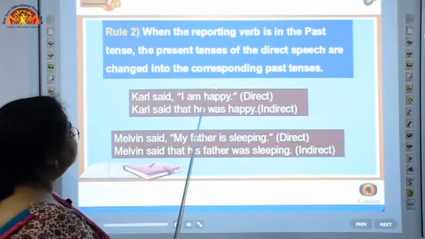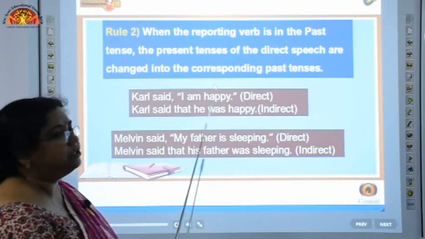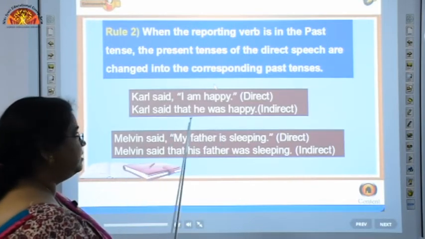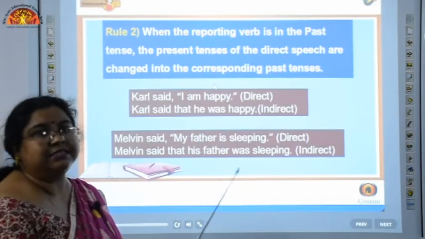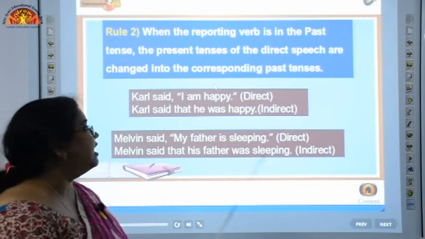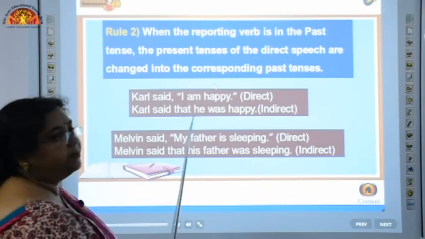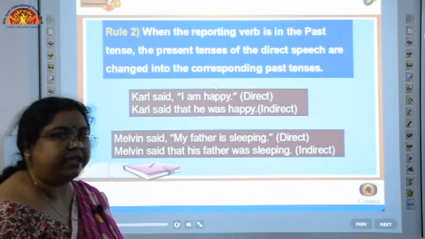The sentence is in simple present tense, and we are changing it to simple past tense. So, Carl said that he was happy. He is the third person. So, we have to change the first person pronoun to third person pronoun.